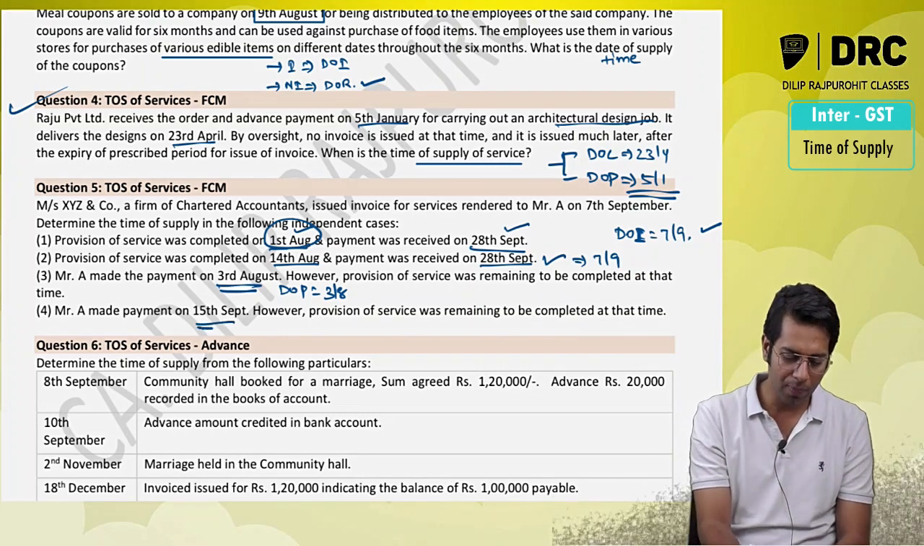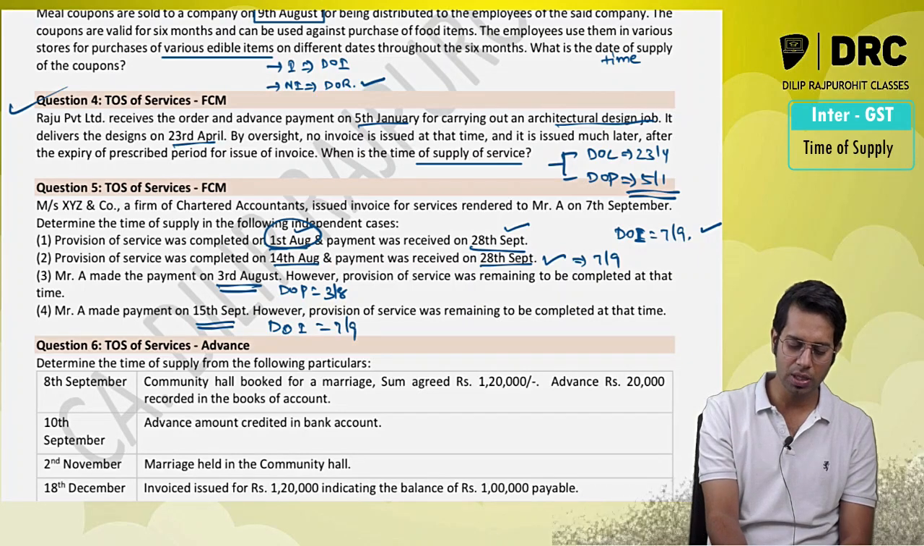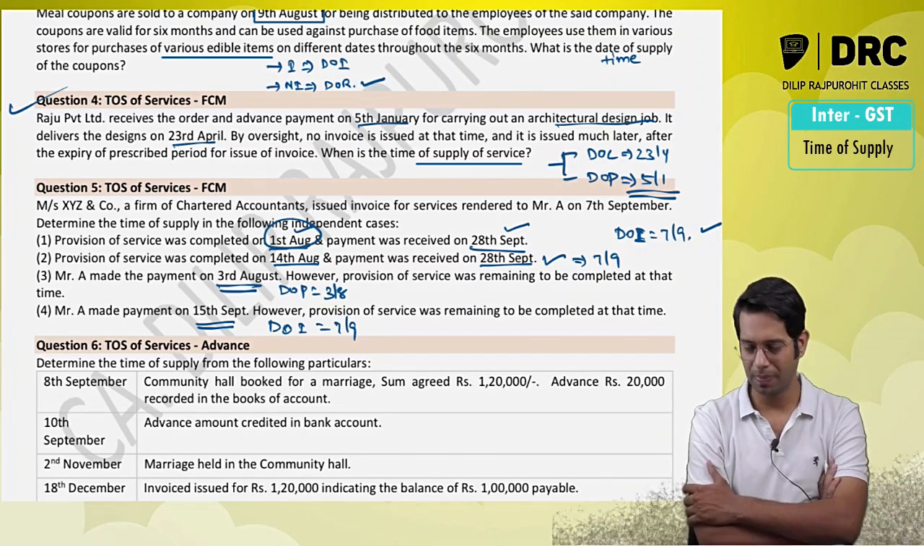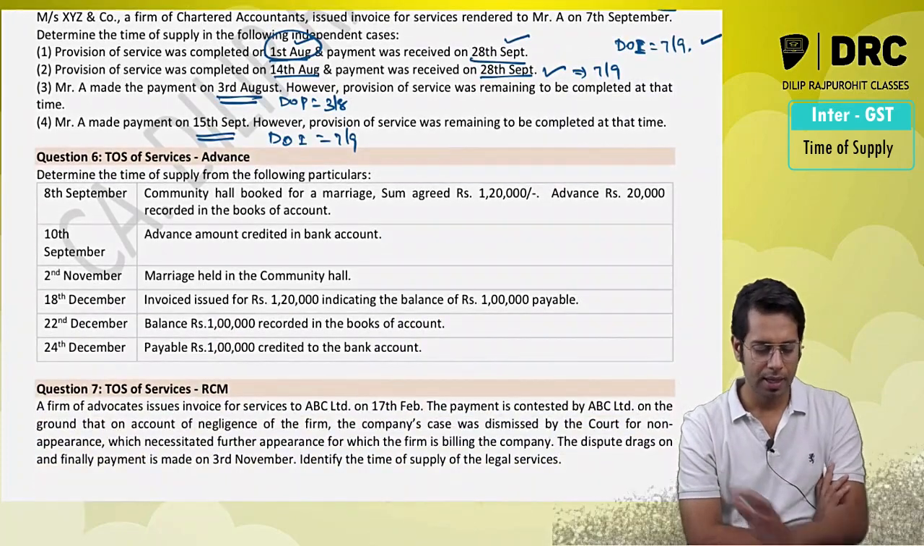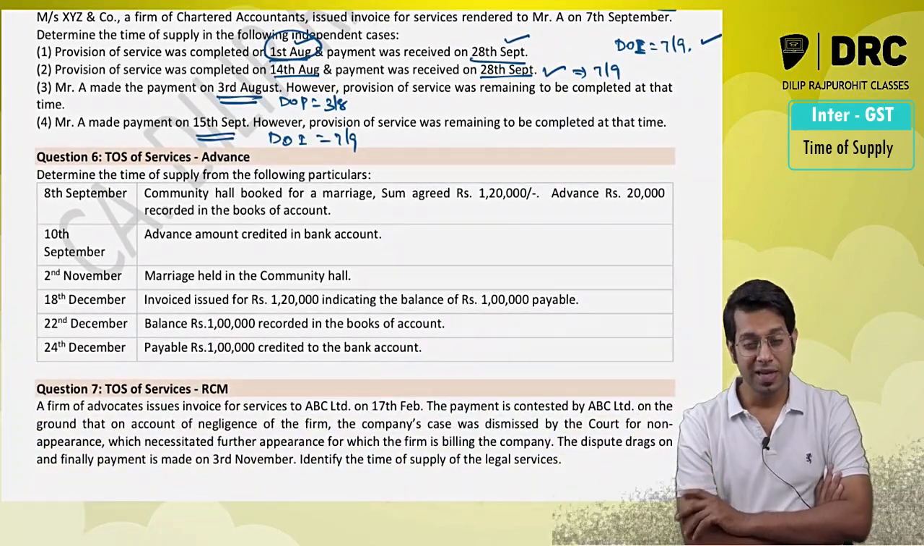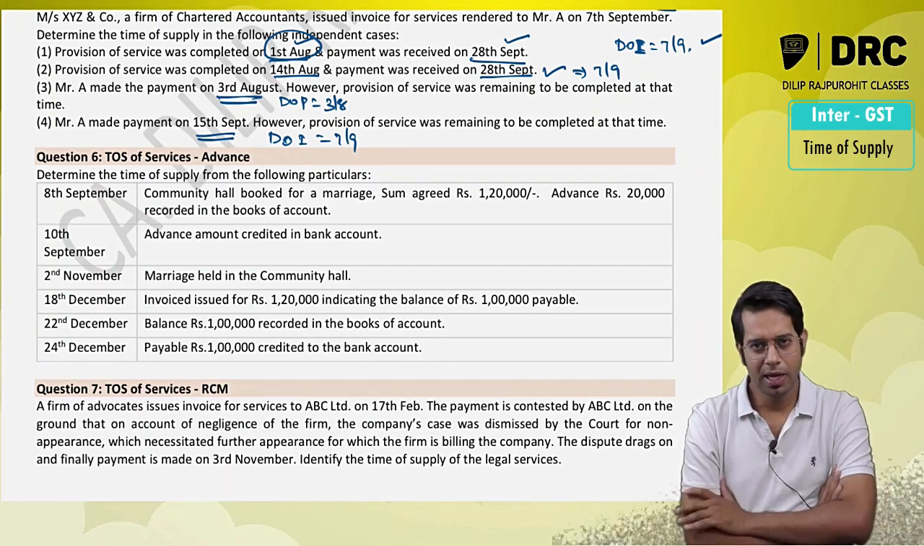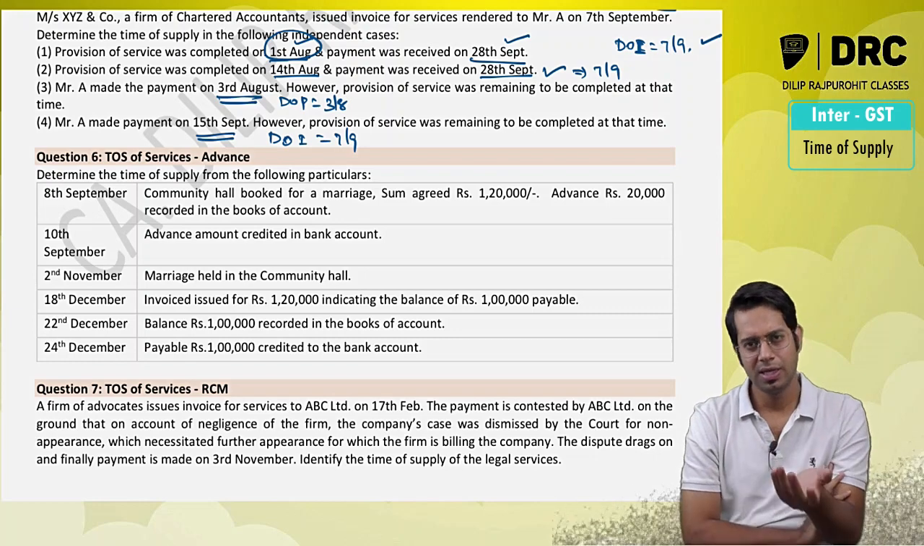Services were not provided. So in this case, date of invoice is early because the invoice was issued on 7th of September. That is the time of supply. Very simple question. Now here, next question. Time of supply in case when you receive any advance. In case of goods, advance is not taxable, meaning that date cannot be taken as time of supply, but in case of services it is taxable.